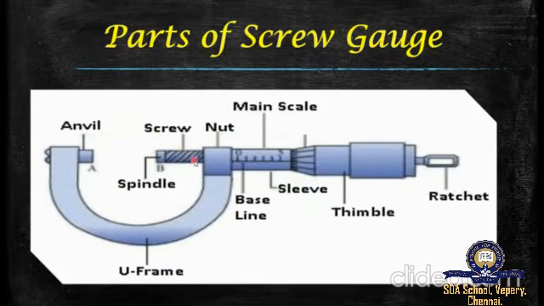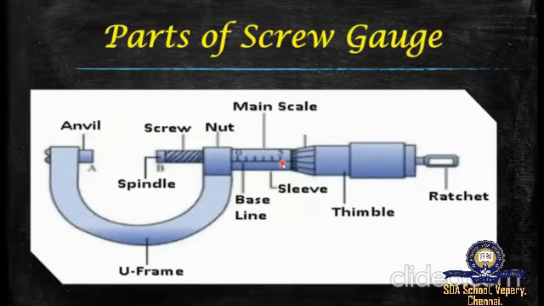So these are the grooves where the screw passes. On the cylinder, parallel to the axis of the screw, there is a scale graduated in millimeter, which is known as the pitch scale or the main scale. It is denoted in millimeter.